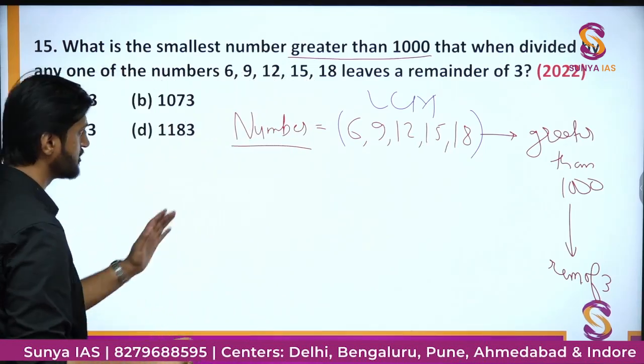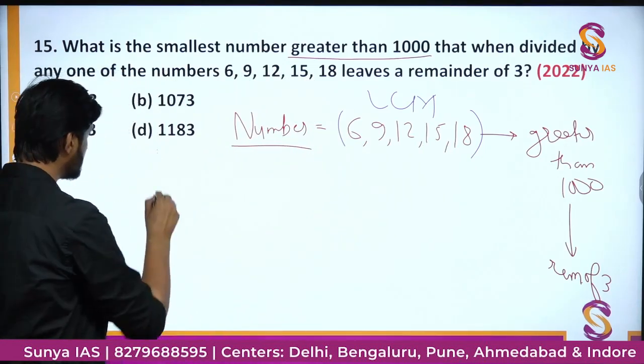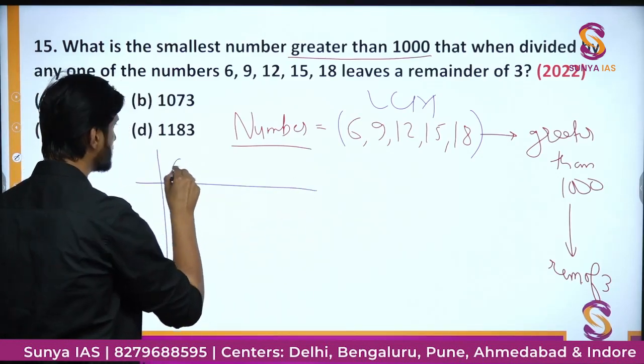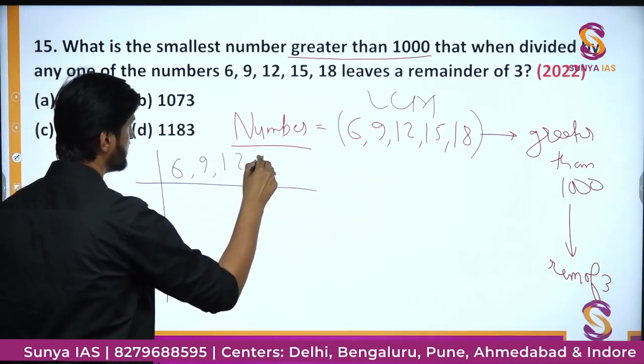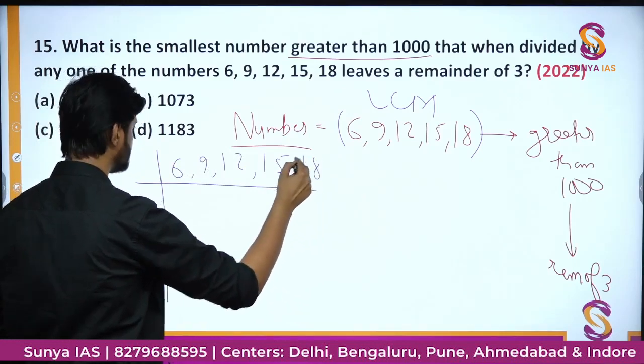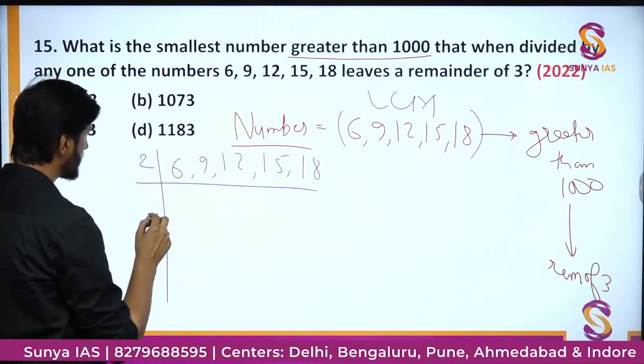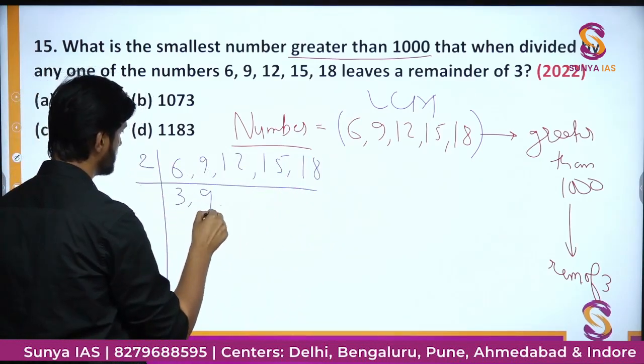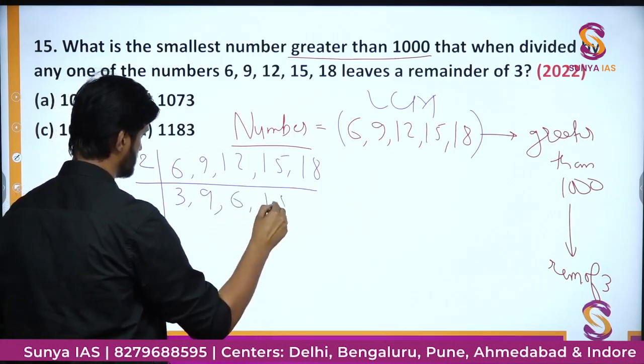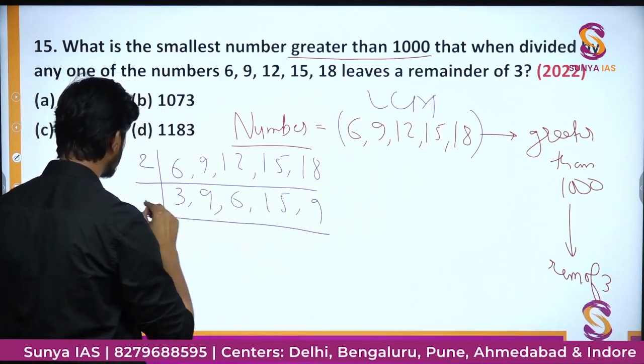I am just following a simple approach. First I will find the LCM of these numbers. We have 6, 9, 12, 15 and 18. First we will divide by 2 times. Then again we will divide by 2 times.